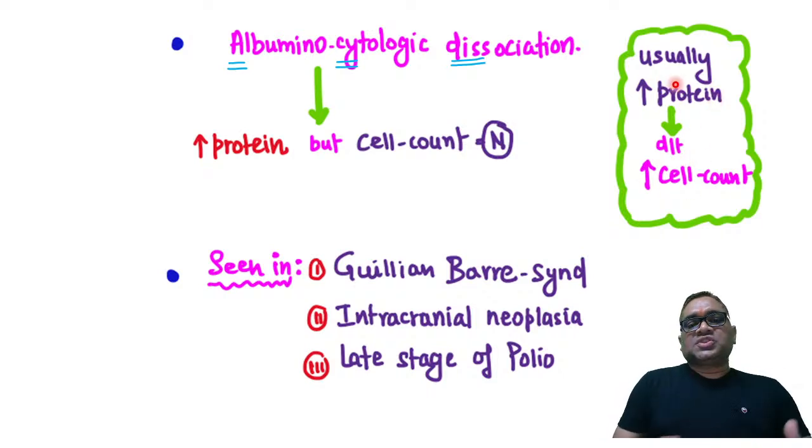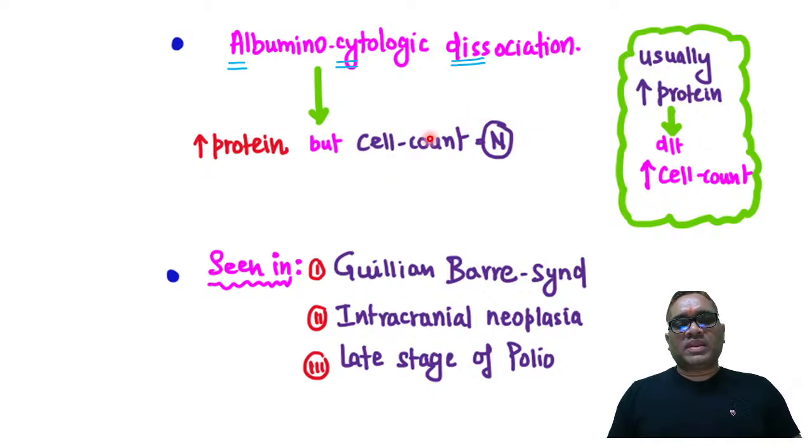But there are certain situations where cell count is normal. Can you see? If cell count is increased, then only protein will be increased. But here cell count is normal, but protein level is high. So increased protein with normal cell count is not an association, it is a dissociation. Now you understand. This is the dissociation. So increased protein and cell count is normal.